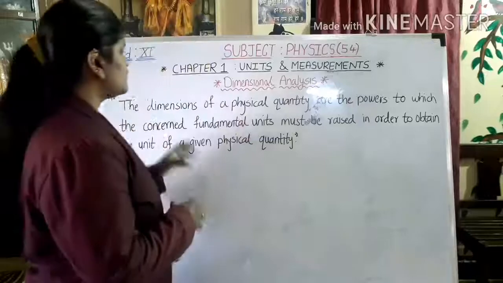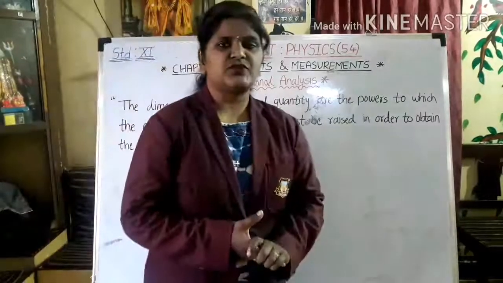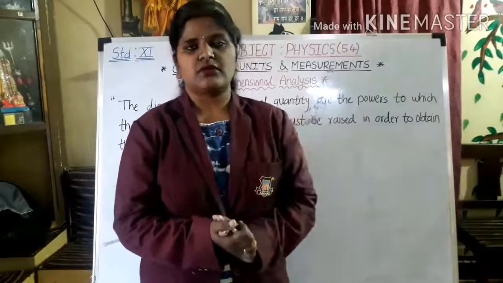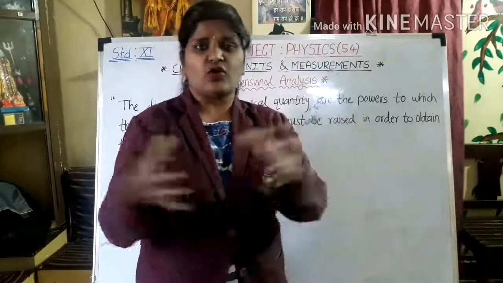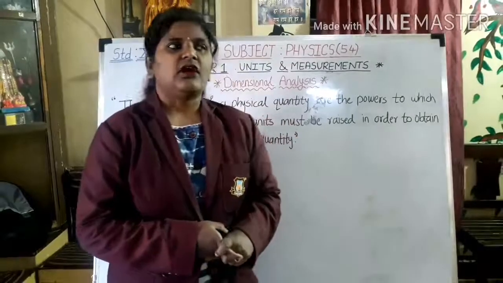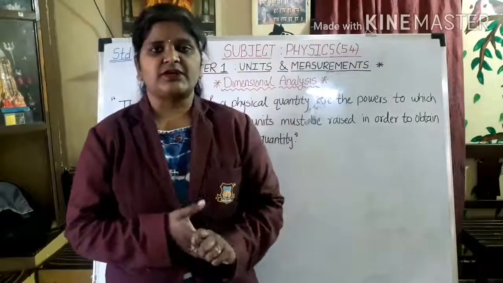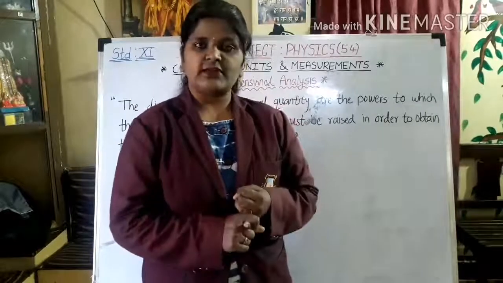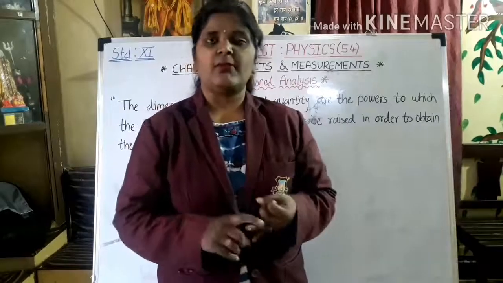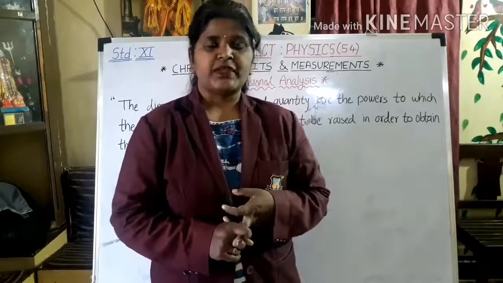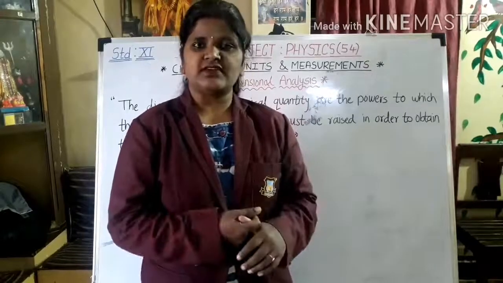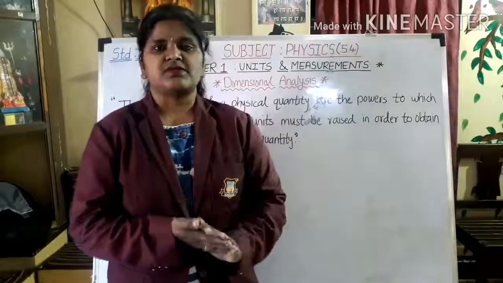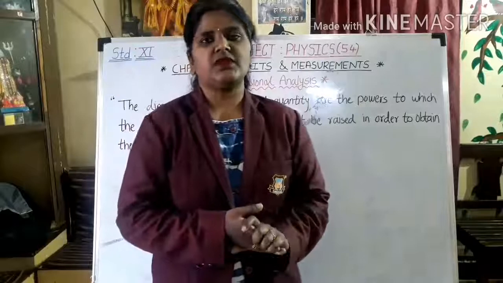Okay, according to the definition, we are going to consider one or many fundamental quantities. How many are there? There are 7 fundamental quantities and 7 fundamental units. Which are they? Meter, that means length, mass, time, temperature, luminous intensity, current, and the last one, amount of substance, which is measured in mole.